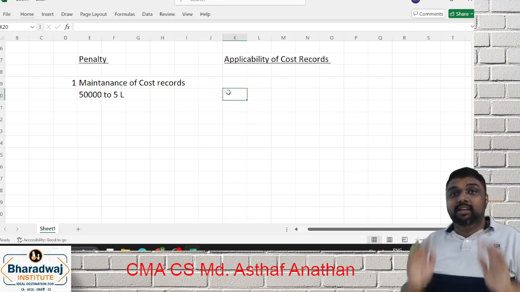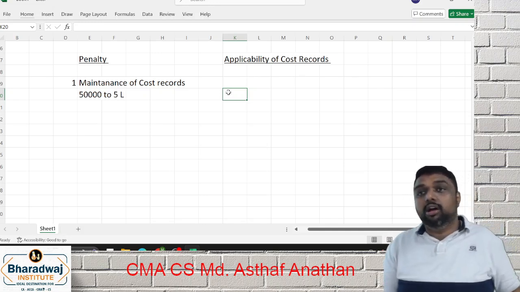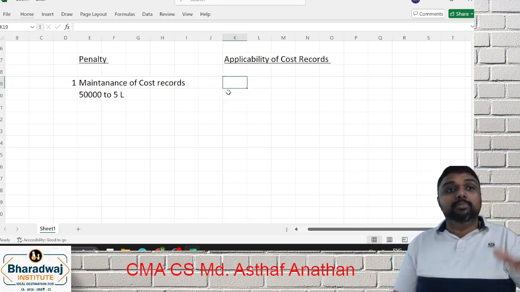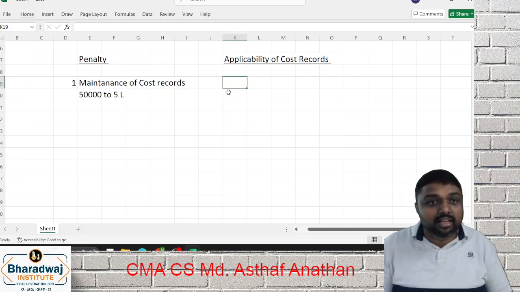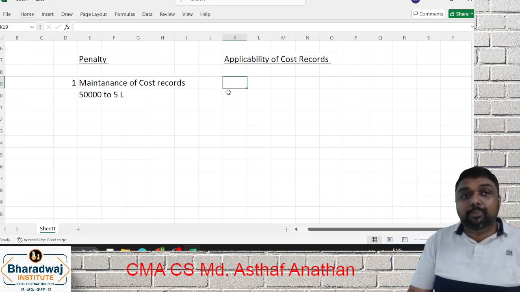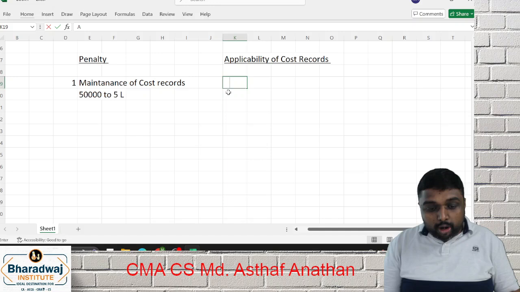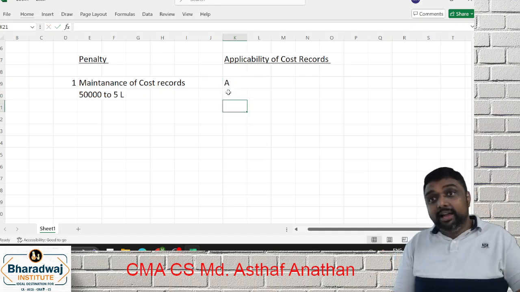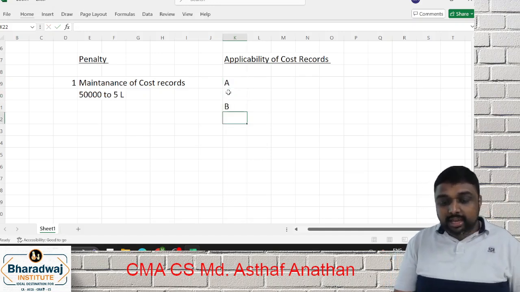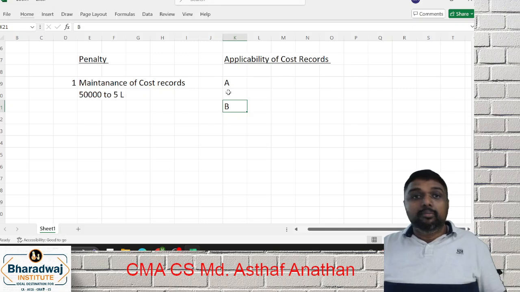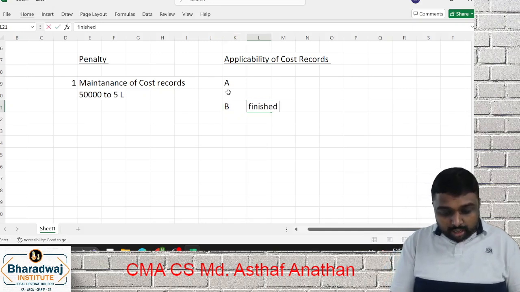Now coming to the next level, one more provision in cost records, which is captive consumption. What is the point, my dear friends? Captive consumption. What is meant by captive consumption of cost records? Product A is manufactured and it is used captively for the manufacture of the product called B. So B is the finished product.